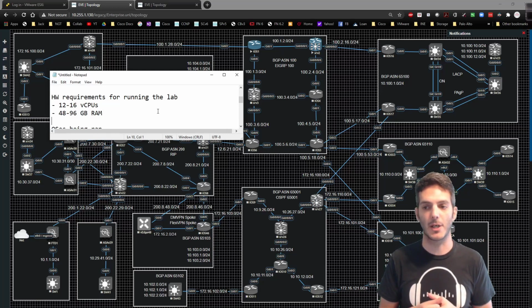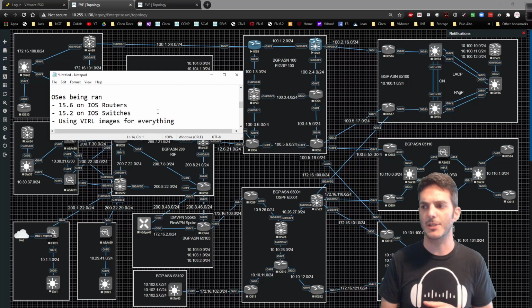You don't need everything powered on initially, and for the majority of the time, you won't need everything powered on. You'll need probably between 12 and 20 routers at any given time in order to fully understand the technologies that we're going to be going through and taking a look at. So just be aware of those details. There's no reason for you to run the entire topology. I may, at some point in the future, throw in some troubleshooting scenarios once we get through all of the main course content. Then we'll have to go through and figure out how to identify what the problems are and walk through them.